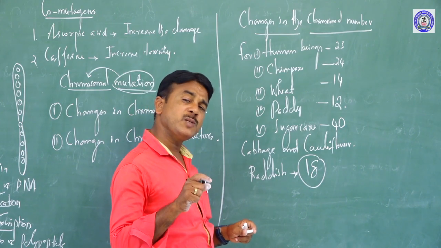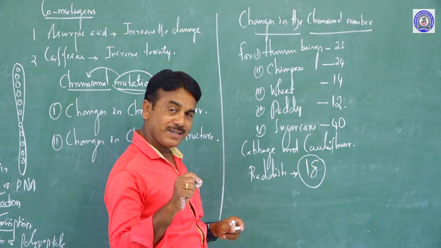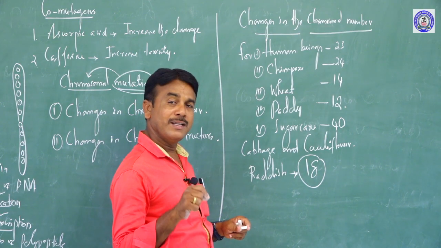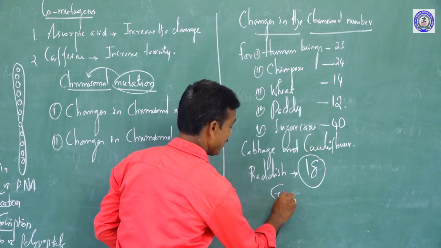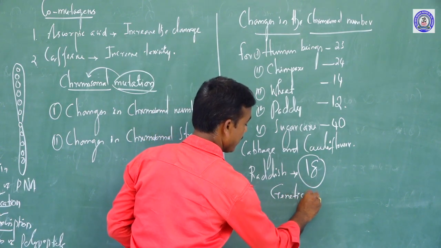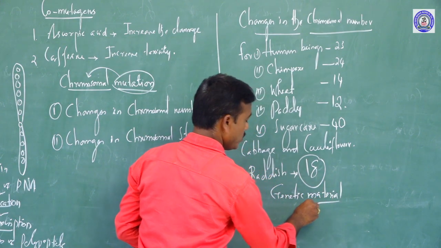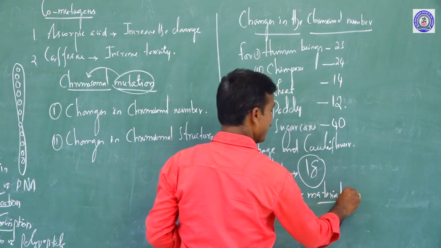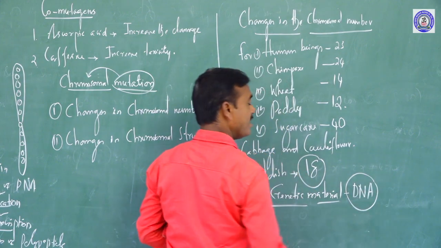So which is responsible for determining such a characteristic feature? The character is determined by the presence of genetic material. Genetic material is nothing but DNA. Where does DNA occur?